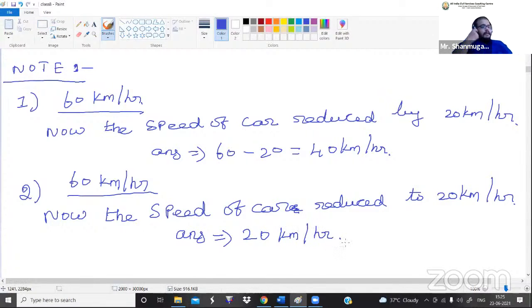Okay, fine. So in a time and distance concept and the problems on trains and boats and stream concept, we will see these two types of particular sentence very often. By looking at these two sentences, they are very similar, but there is only one change. So what is that change here actually? In the first sentence, now the speed of the car is reduced by, and in the second sentence, the speed of the car is reduced to.